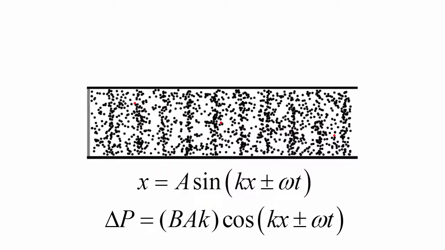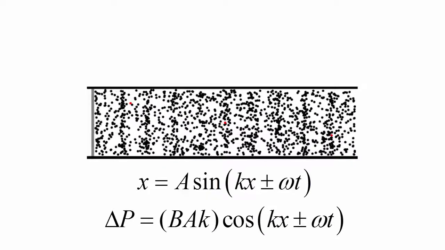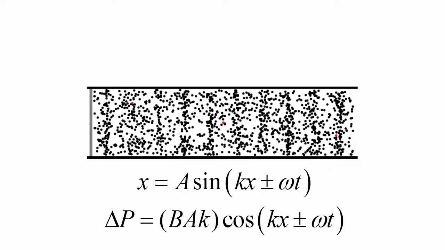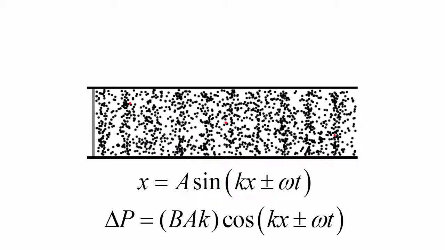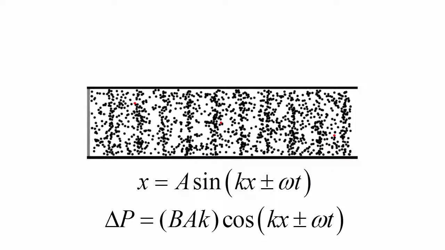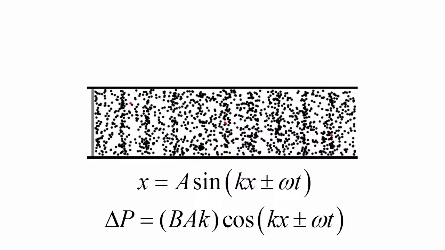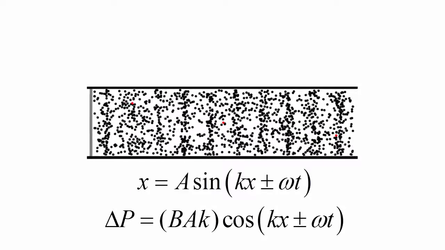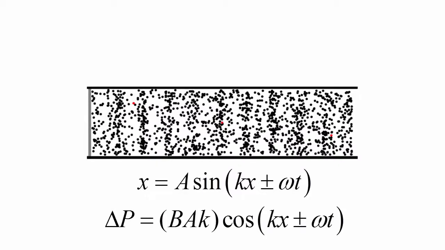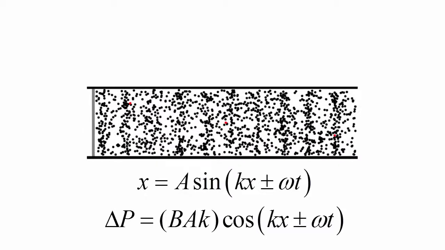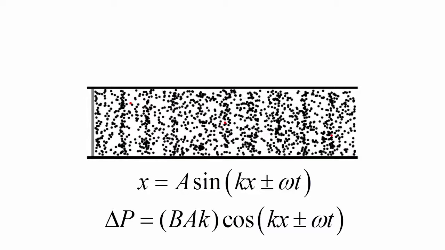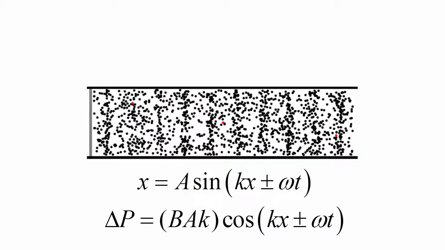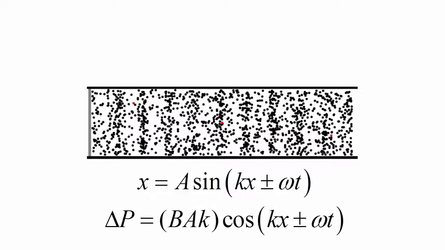Comparing the equation for the displacement with the equation for the change in pressure, we see that pressure also varies sinusoidally, as can be seen in the animation, but it is out of phase with the displacement by 90 degrees, or 1/4 of a cycle. This means that wherever there is a displacement node, there is a pressure antinode. In other words, the particles that don't move as a result of the wave movement experience the greatest pressure.